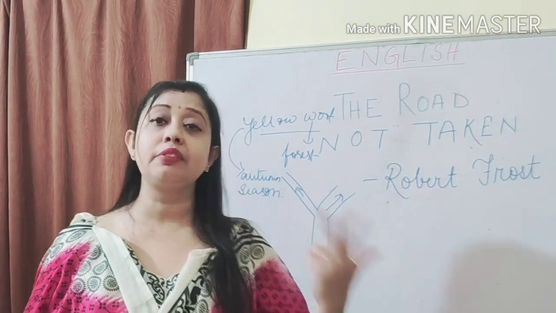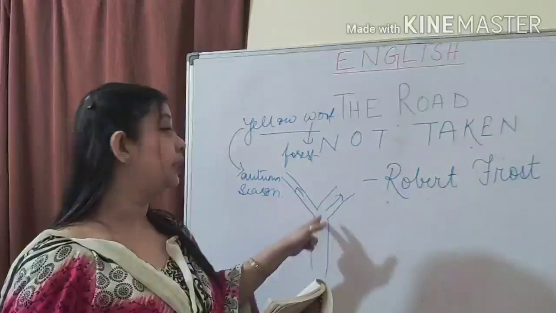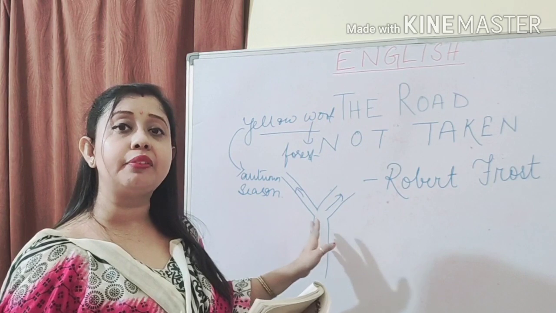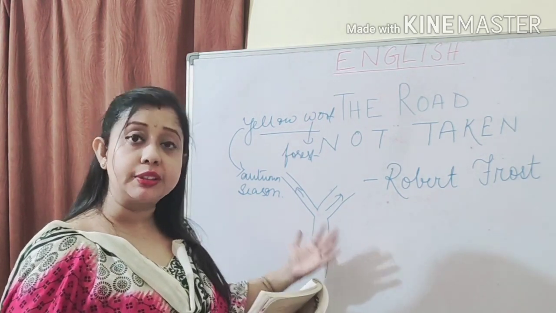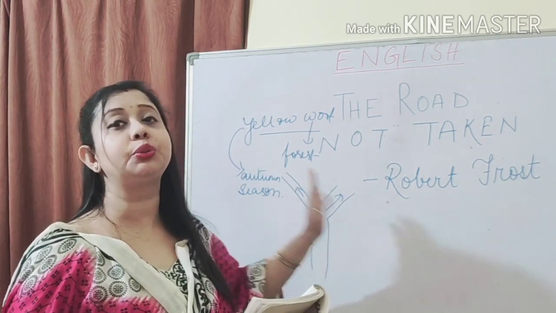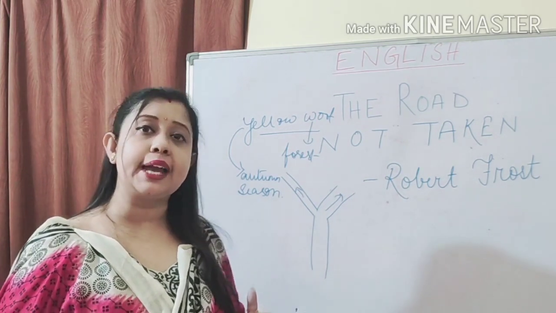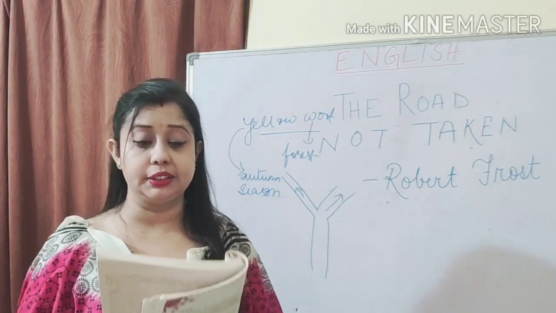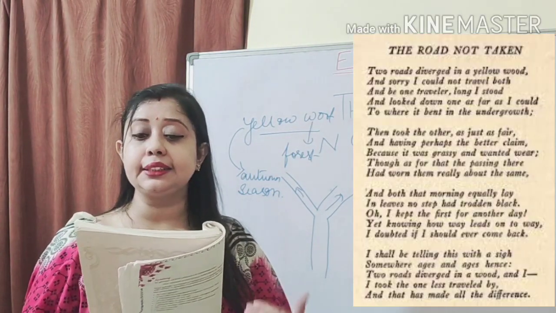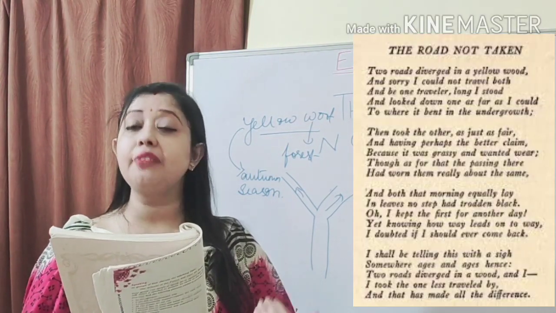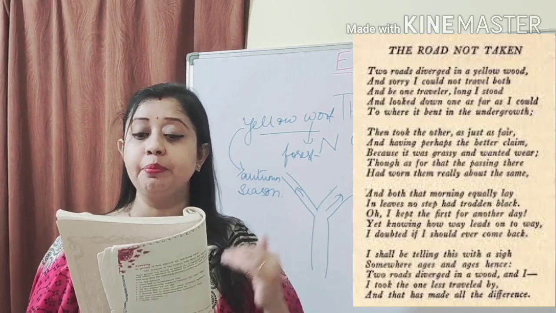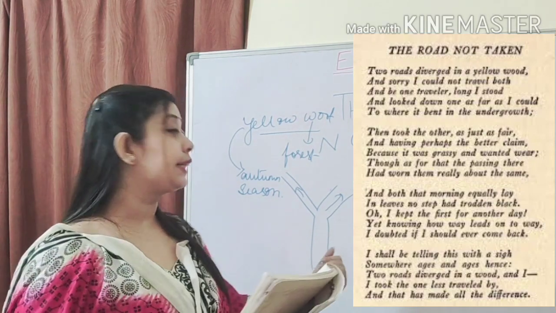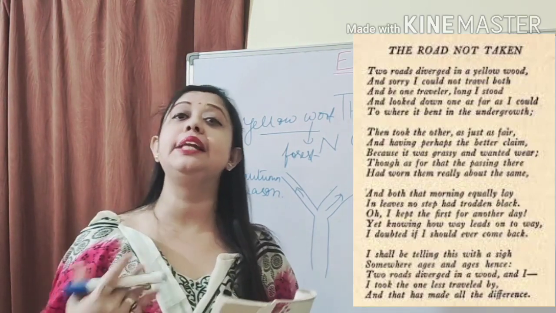So there were two roads that diverged into two directions. One of the roads was travelled by more people; it was much more used in comparison to the other. It's not that nobody walked through that road, but it was less travelled. Therefore, then took the other, just as fair and having perhaps the better claim, because it was grassy and wanted wear. So he decided to take the road which was less travelled.